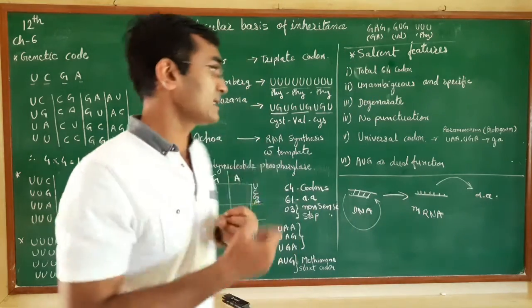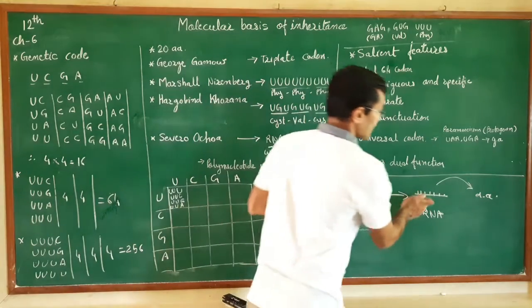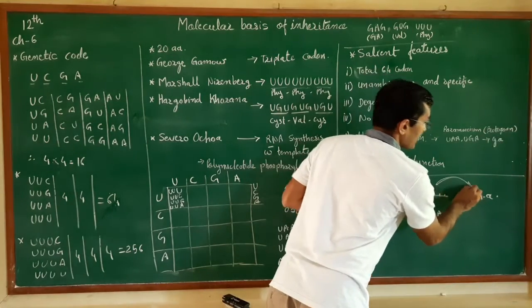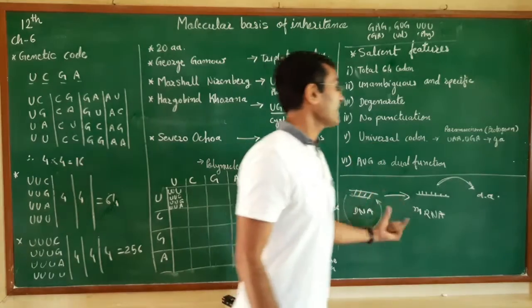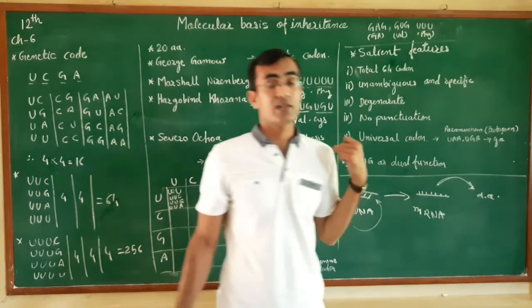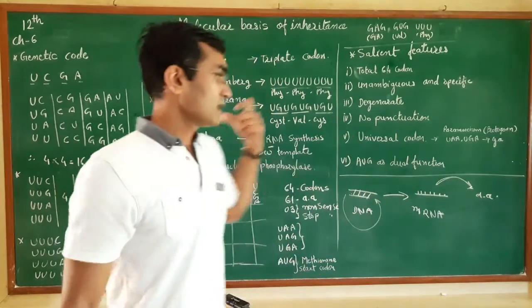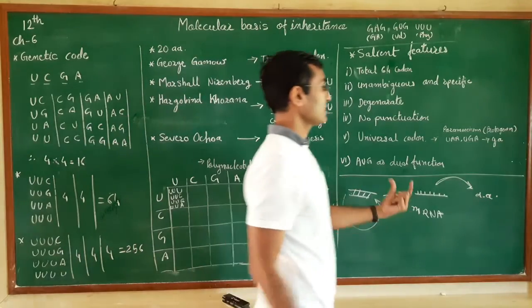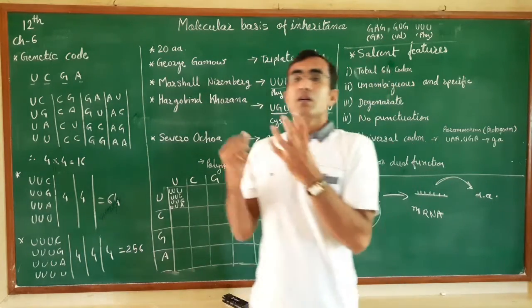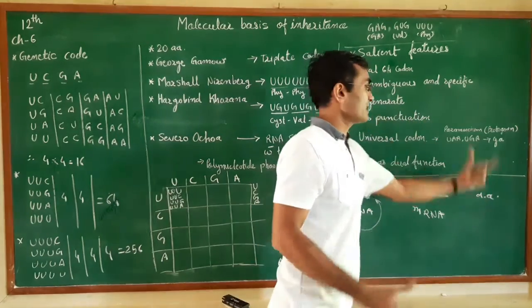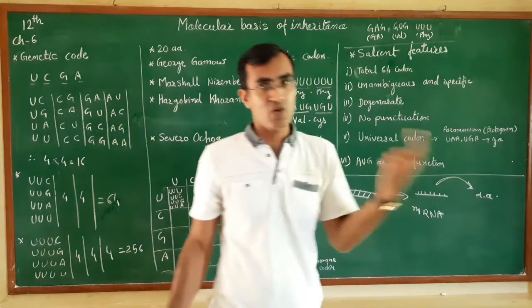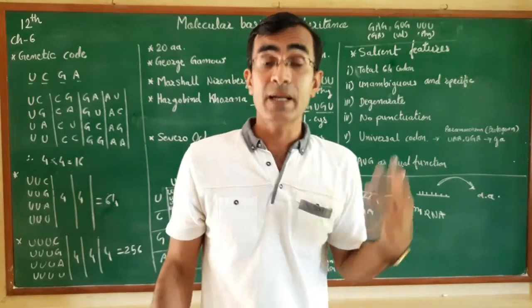Now the question is, how does this information get converted and read by the cell to produce the amino acids, or we can say the proteins? There must be something that converts or reads the messages or codes and generates the copies of amino acids, or we can say the proteins, right?